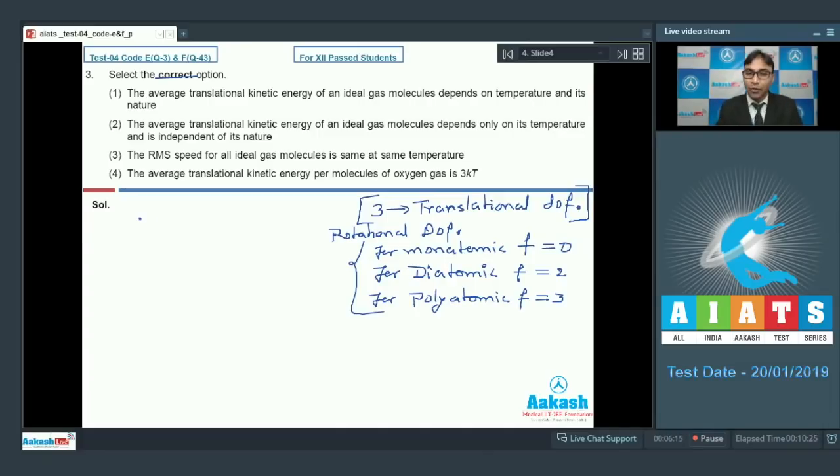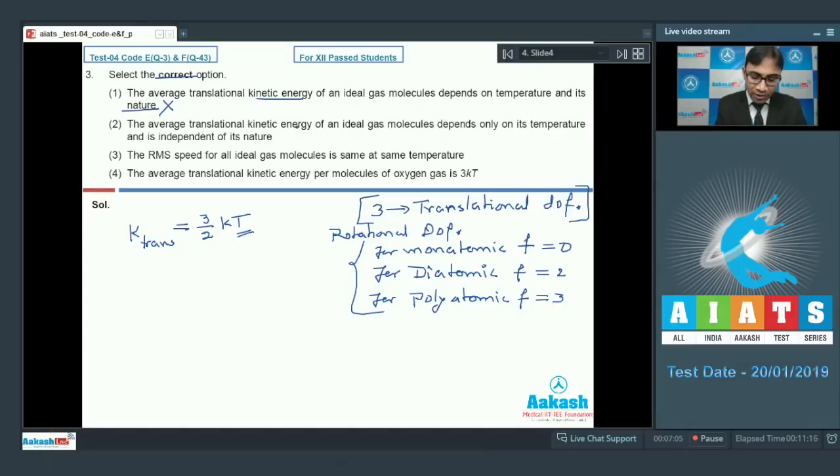And we know that for each degree of freedom there will be half kT energy. So the total translational kinetic energy will be equal to 3 by 2 kT, right? Because there are 3 translational degrees of freedom. So this will remain for every molecule. It is independent of its number of atoms. According to the question, it says that the average translational kinetic energy of an ideal gas molecule depends on temperature and its nature. No, it does not depend on its nature. It only depends on the temperature. So this is our wrong statement.